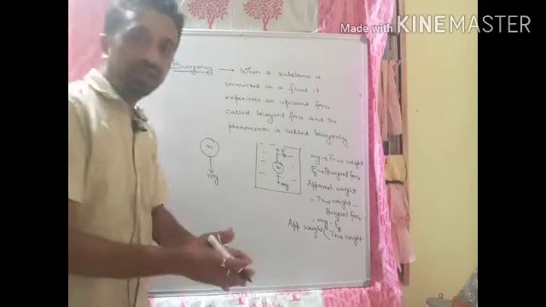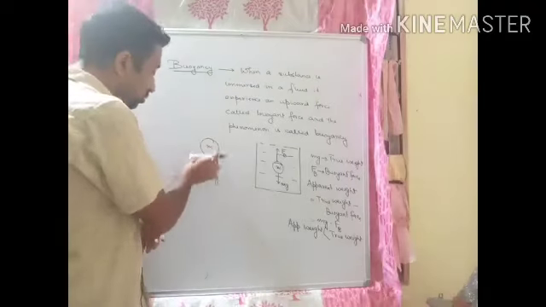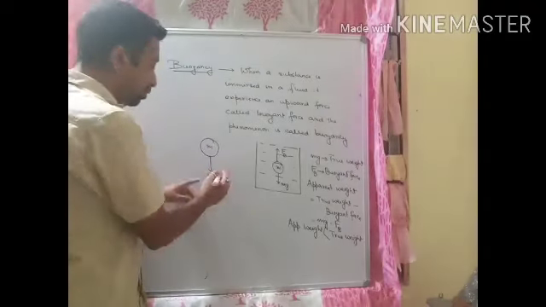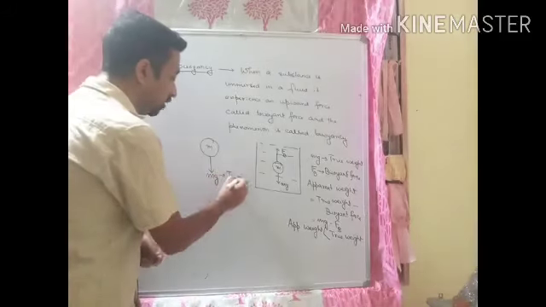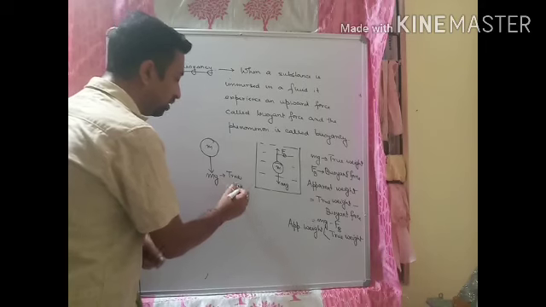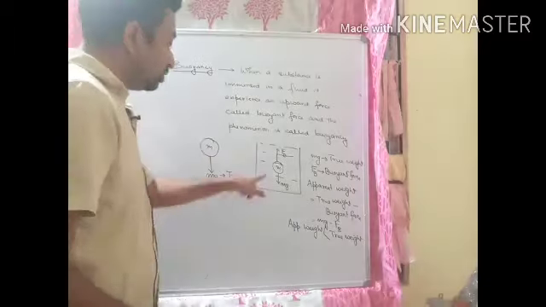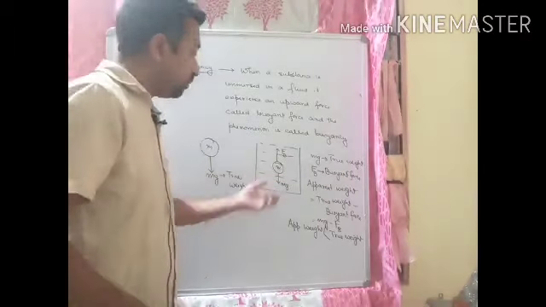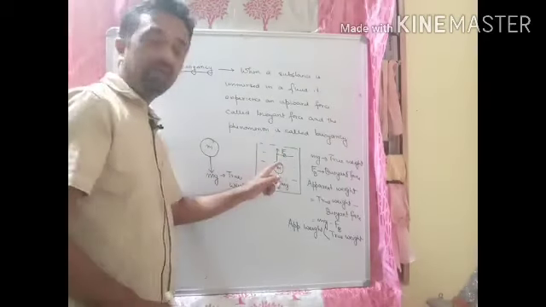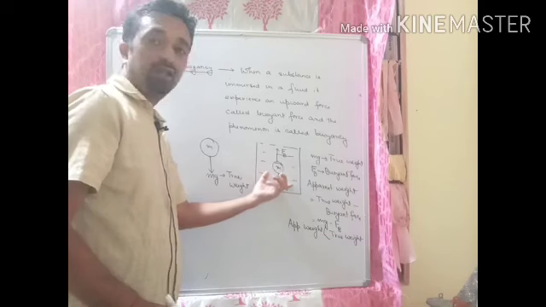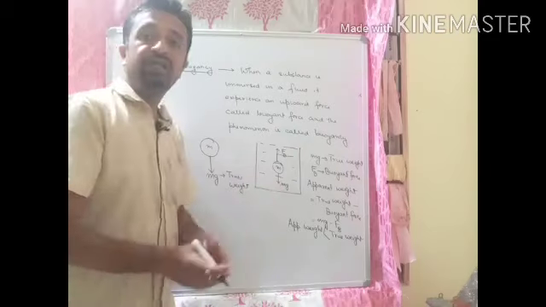I am explaining this again. See, when you hold it in the air, what is the weight? It is mg, which is the true weight. That means when you hold it in the air, you are experiencing the true weight of the mass of this substance. But when you put it inside the liquid, the true weight is there, but apart from this, there is another force acting in the upward direction, due to this fluid. So what happens? The weight seems to decrease.